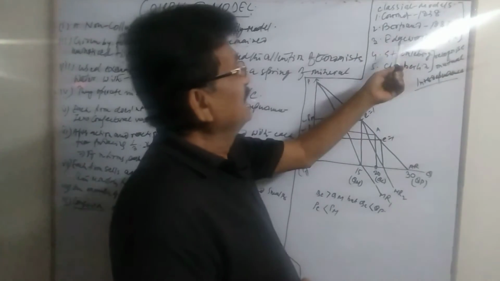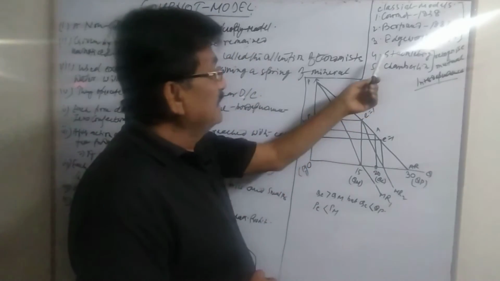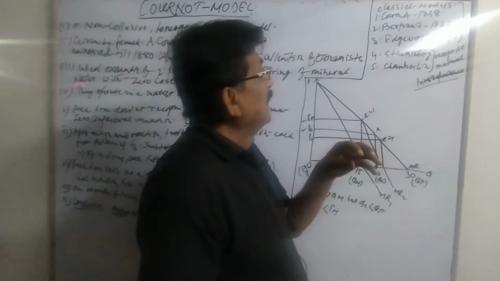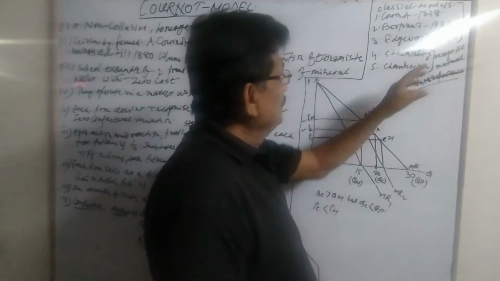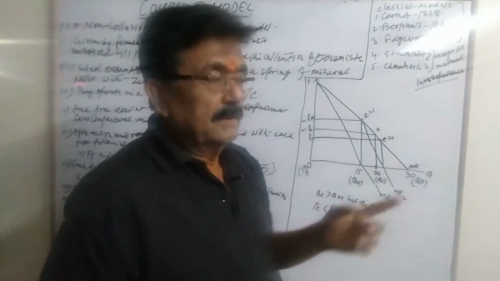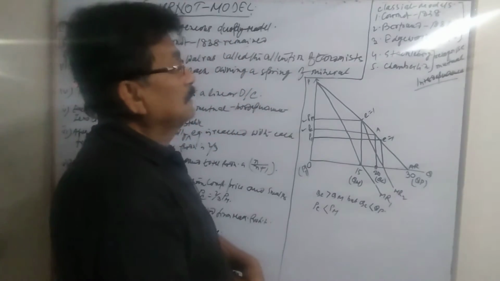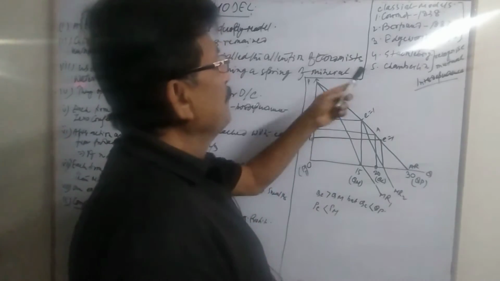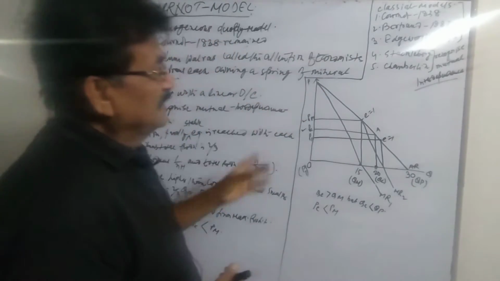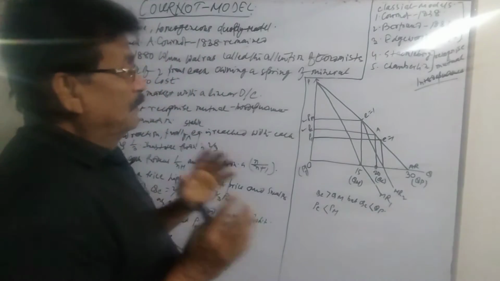So these three models operate with zero conjectural variation, while in Stackelberg and Chamberlin, retaining all the qualities of the classical model, the mutual interdependence between the producers operating in the duopolistic or oligopolistic market is recognized. This is how we can classify these five models: in the first three there is zero conjectural variation, and in these two there is some amount of conjectural variation.